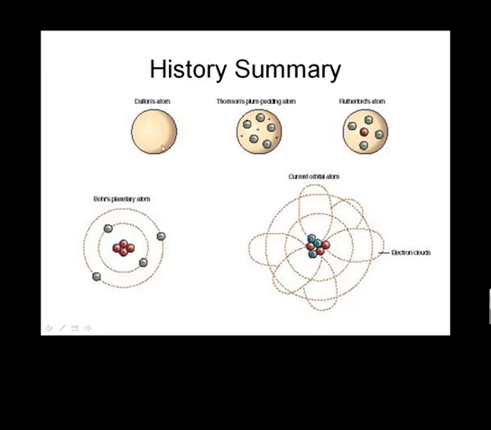And so Dalton's atom was a big spherical mass. And then came the plum pudding model with the protons and the electrons spread out like blueberries in a blueberry muffin. And then came Rutherford with a nucleus in the middle with the electrons spread around, and Bohr's model with the nucleus in the middle and the electrons orbiting the nucleus. And then here is our current orbital atom model, and we're going to go through that with chapter 5.